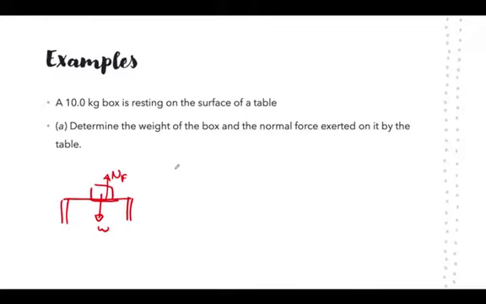Now, here we can use Newton's second law. Newton's second law tells us that the sum of the forces is equal to mass times acceleration. The forces here are the weight and the normal force. They're in opposite directions, so normal force minus weight is equal to mass times acceleration. Since the book is not moving, acceleration is 0. So normal force minus weight is equal to 0, which means that normal force is equal to weight.